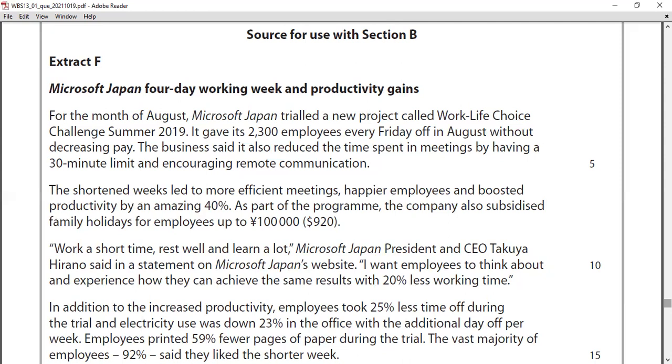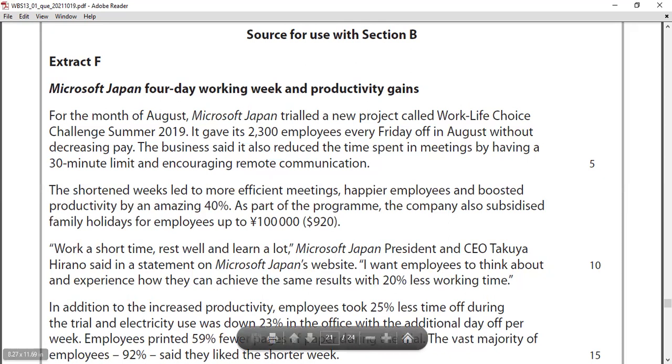So guys, you can see: work a short time, rest well, and learn a lot. Quoted, Microsoft Japan President and CEO Takuya Hirano said the statement on Microsoft Japan's website. Quote, "I want employees to think about and experience how they can achieve the same result with 20% less working time."